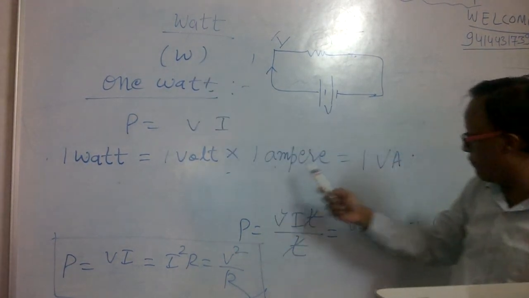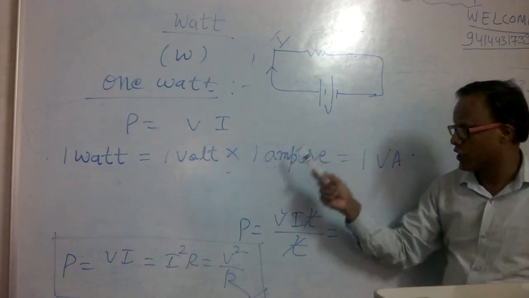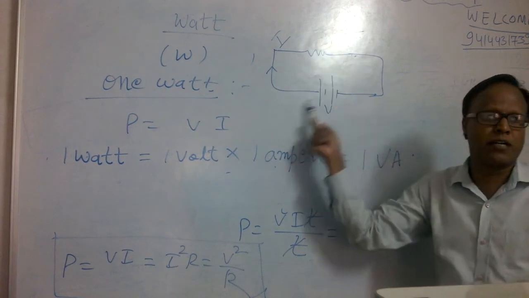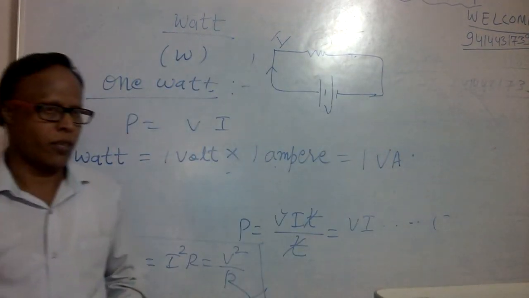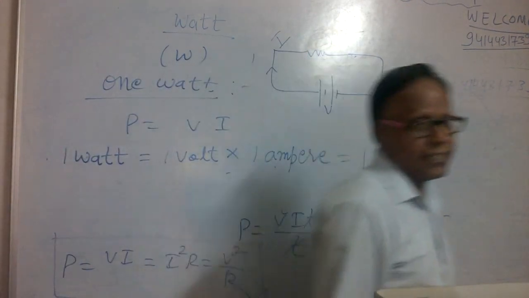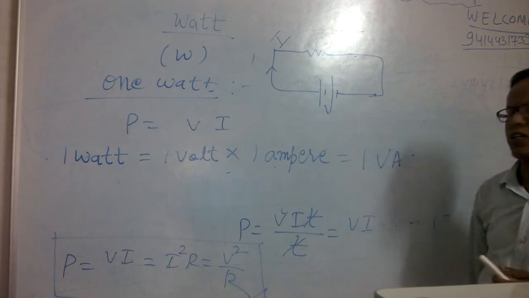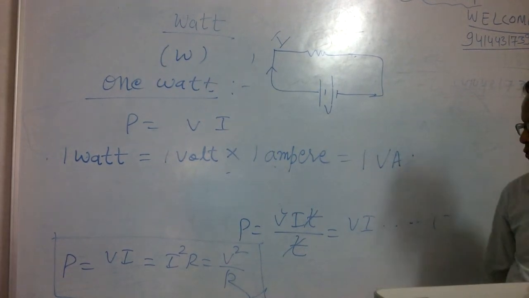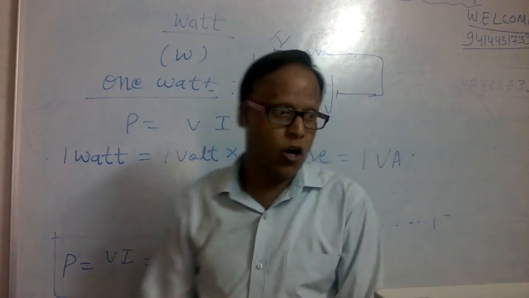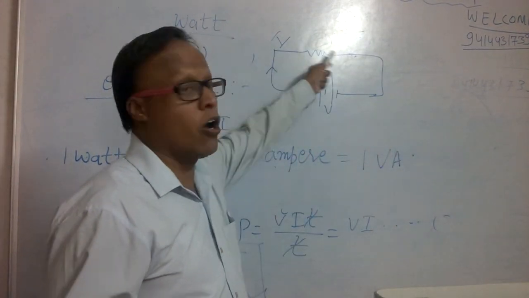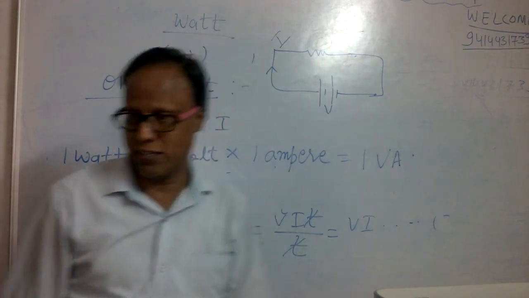The electric power of the circuit is 1 watt if 1 ampere current flows through it on applying a potential difference of 1 volt across the terminals of the conductor.